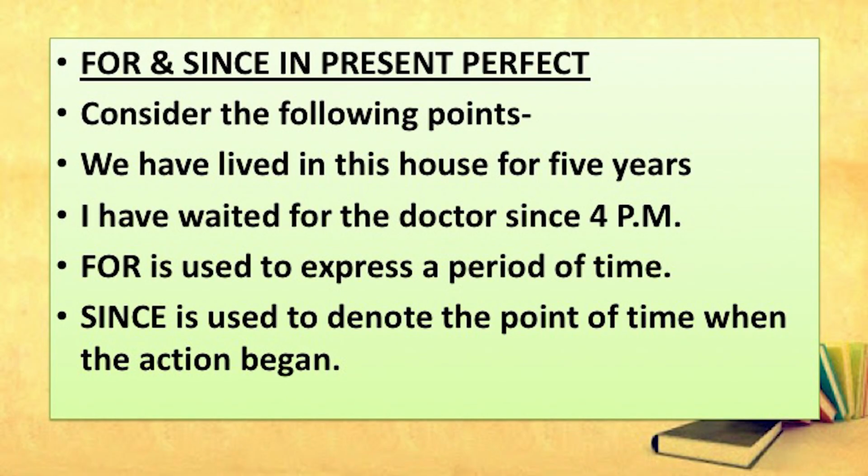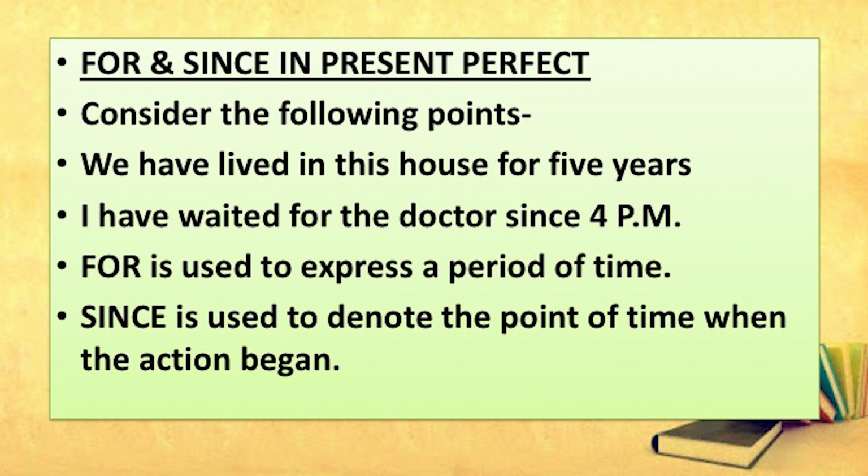Another important thing which I must remind you: in present perfect, mostly we use for and since, and how for and since can be used in present perfect without making any mistake.